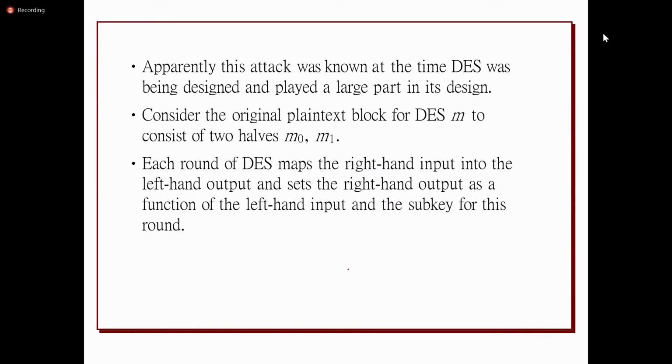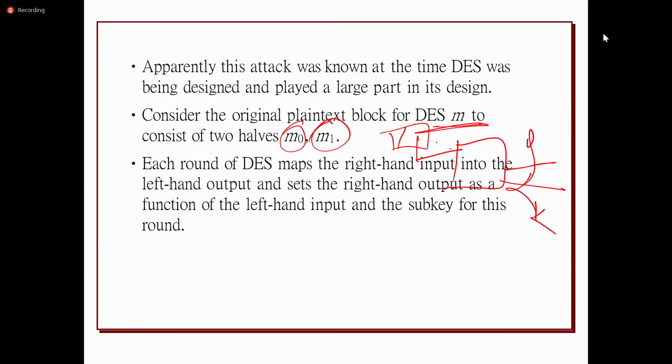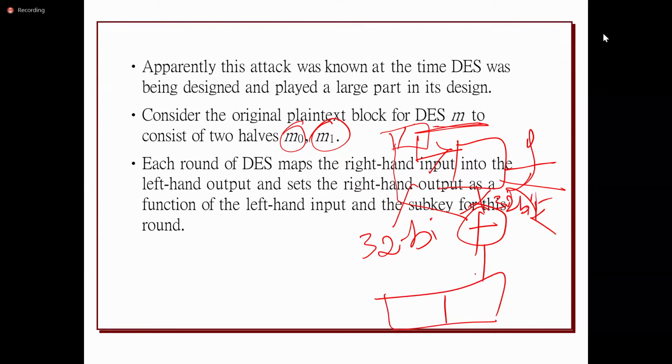The procedure of DES is that it takes the message and divides it into two halves, like M0 and M1. On the right half, it applies the round function, which uses the subkey and the right half, and the left half will be XORed with the result of the round function. Generally in DES, the left half is 32 bits, and the round function also produces a 32-bit output. That will be XORed and then given to the next round. So that is the procedure of the DES algorithm.